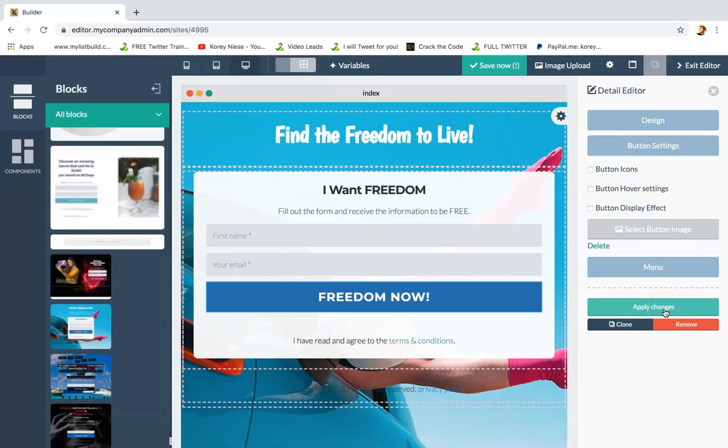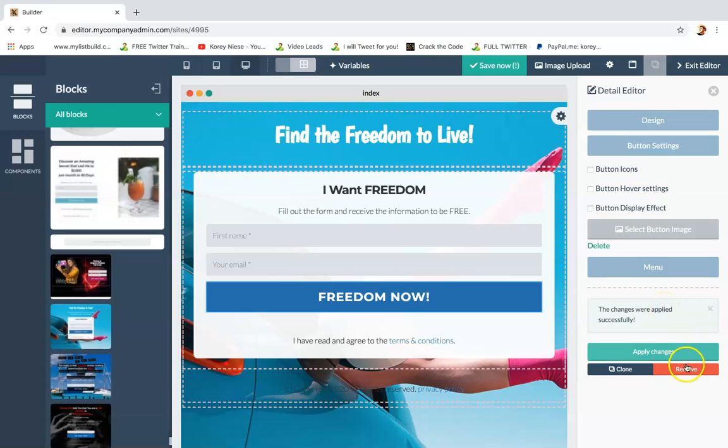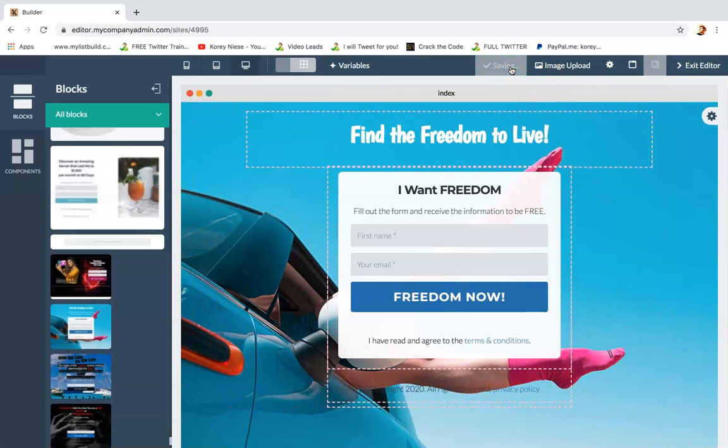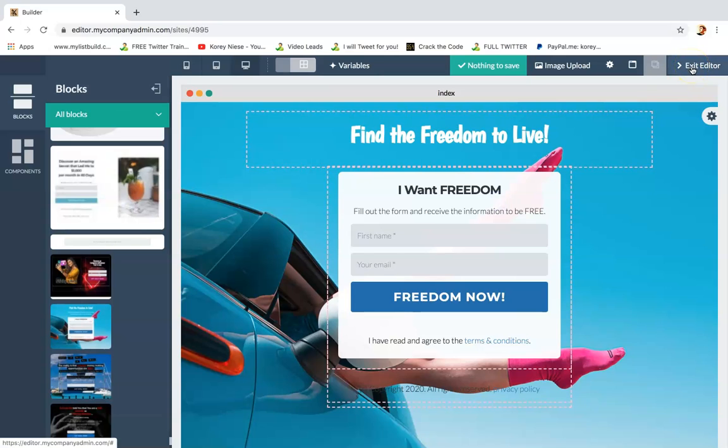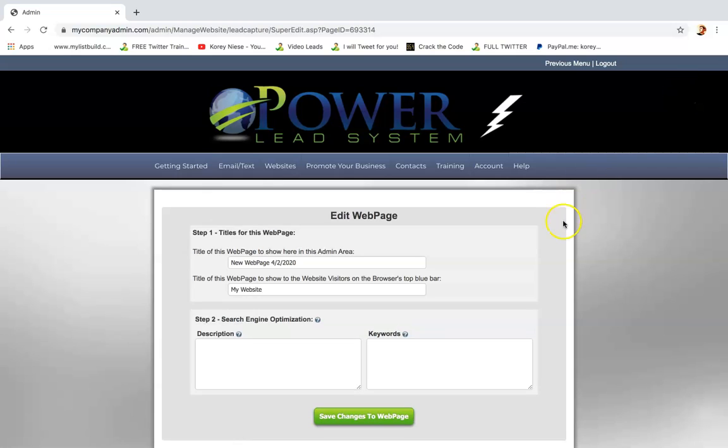Then you always hit apply changes, and then you literally click save. But make sure you always select apply changes. Then it says saved, and then I would click on exit editor, and it's going to bring me to my back office.